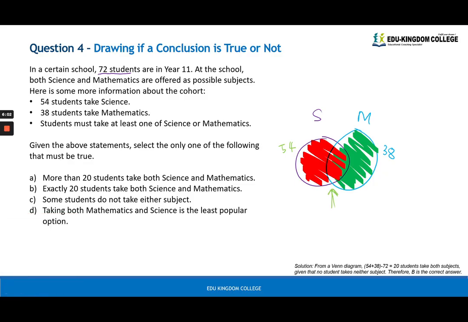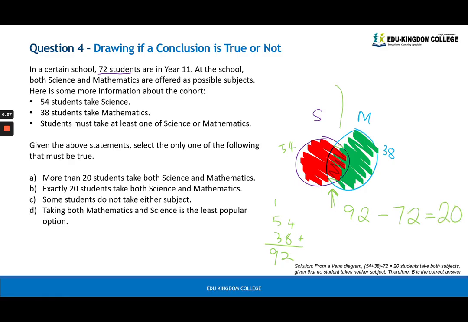If you add it up, 54 plus 38, you get 92. And 92 is everything added up plus an extra middle bit. So if you minus 72 from 92, you get 20.